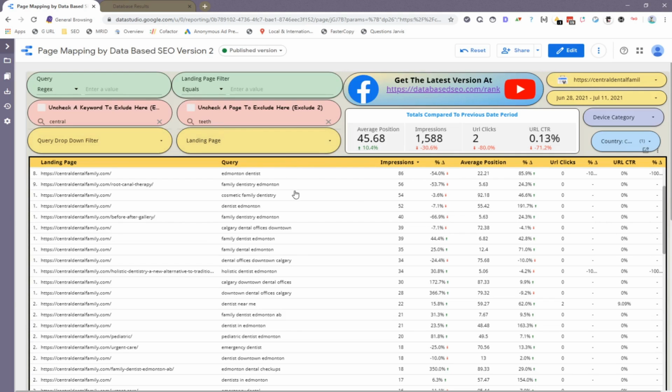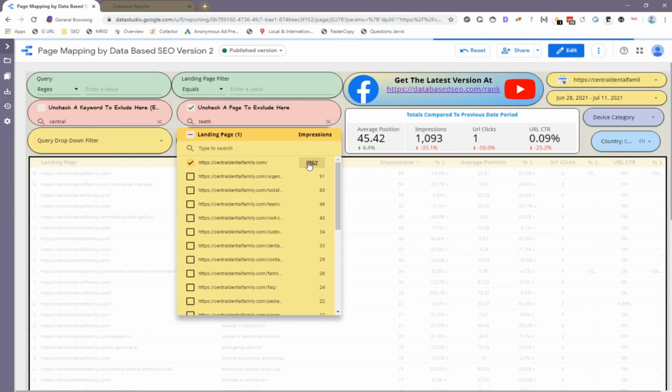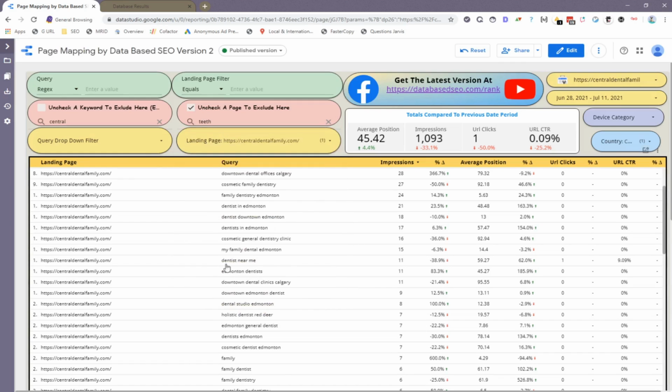If you want to filter a little bit quicker, you have this drop down menu now, and it's filtered by impression. So you can uncheck the pages you don't want on there, or you can just click only to show, for example, just the home page. And as always, when you do any one of these, the data for this table here updates, so you can get a much more accurate view of the data that you want to see per page, per keyword, per set of keywords, and so on.